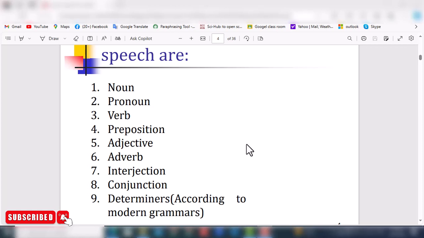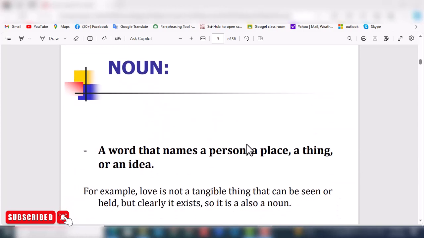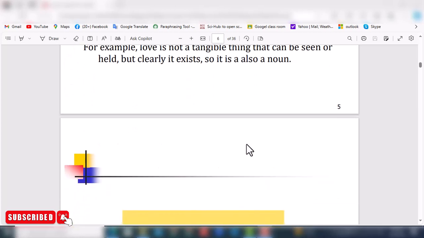First is noun, pronoun, verb, preposition, adjective, adverb, interjection, conjunction. Determiners, according to modern grammar, we can say specifiers, the article. So what is a noun? A noun is a word that names a person, a place, a thing, or an idea. For example, love is not a tangible thing that can be seen or held, but clearly it exists. So it is also a noun.